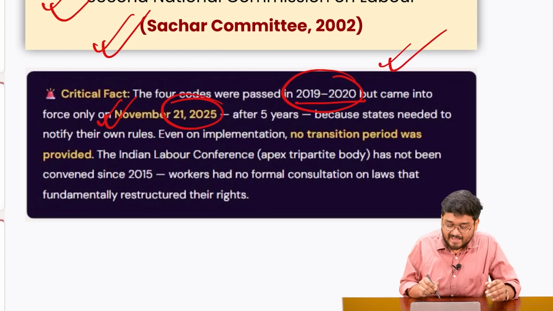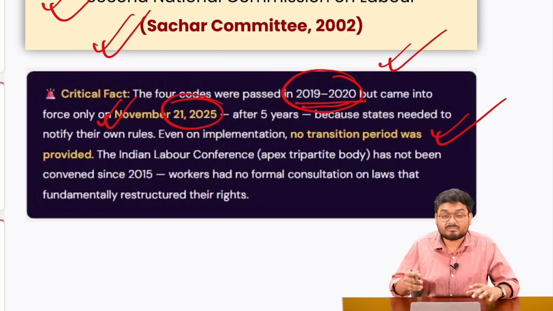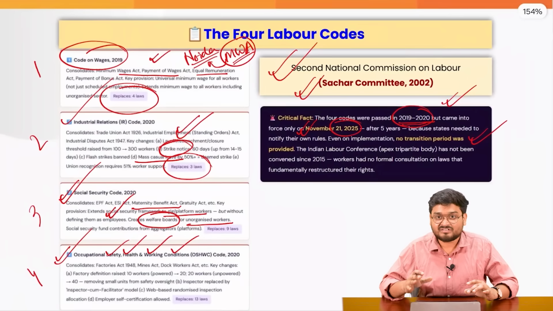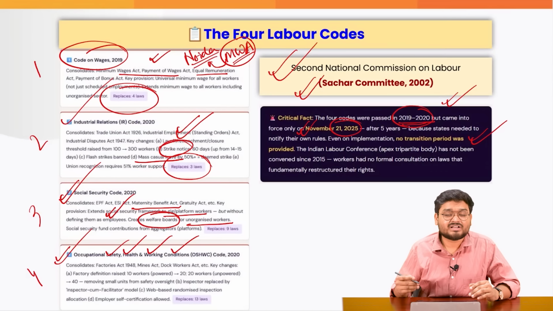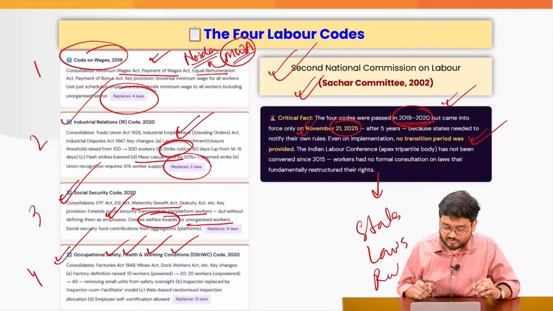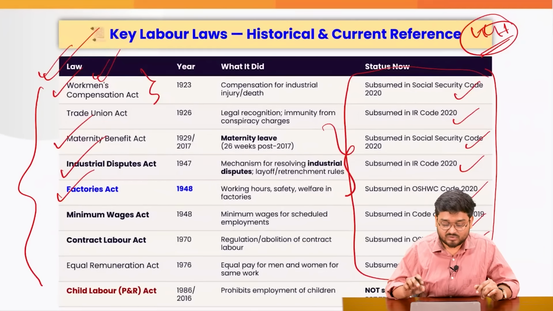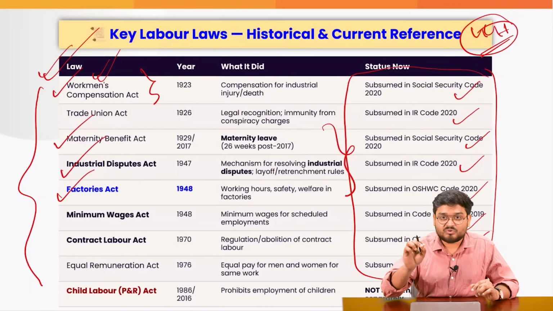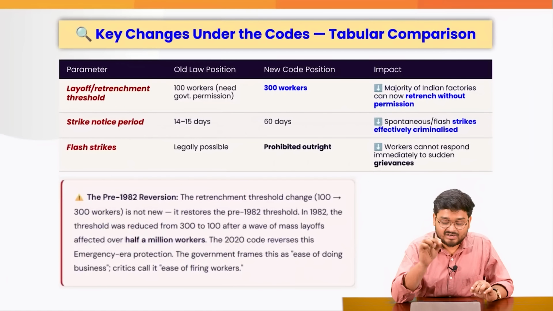So this gap of almost 5 years was taken by the state governments to come up with their own sets of provisions under this code. Because if you can still remember, we have labor under the concurrent list, where at the ground level, the state government has to come up with their own laws, rules or various other regulations to actually regulate the factories and the working. So that is where we have to understand that this took a lot of time to actually reflect.